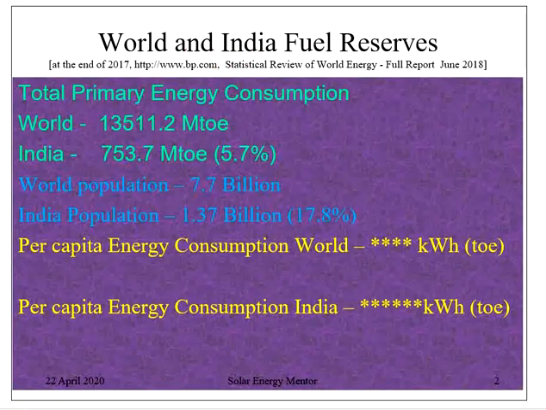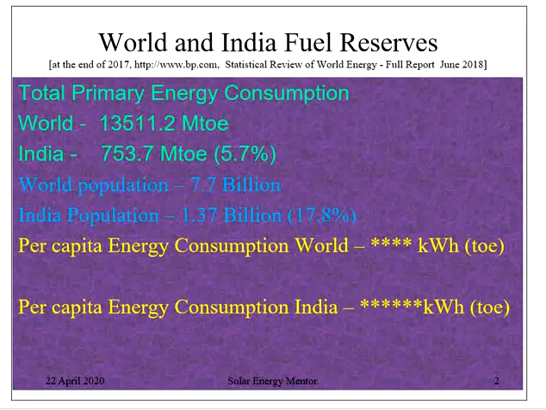Total primary energy consumption at the world level is 13,511.2 million tons of oil equivalent, as against India's primary energy consumption of 753.7 million tons of oil equivalent. This is just 5.7% of the world. In 2018, the world population was 7.7 billion and the Indian population was 1.37 billion.